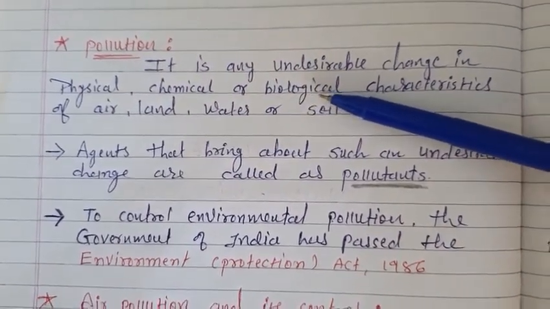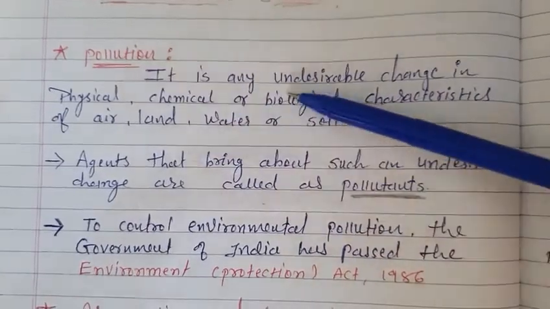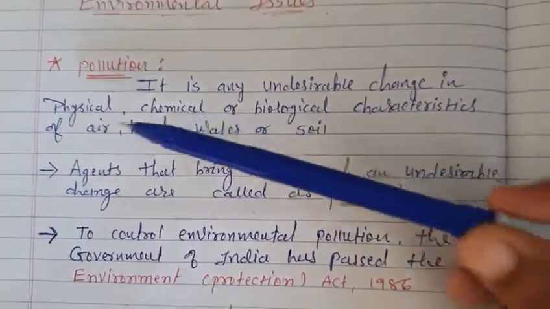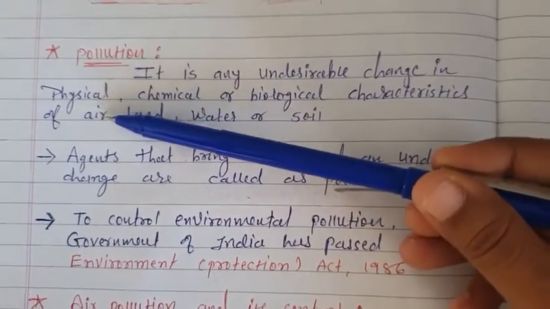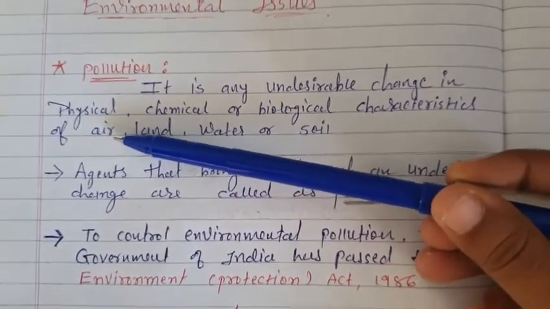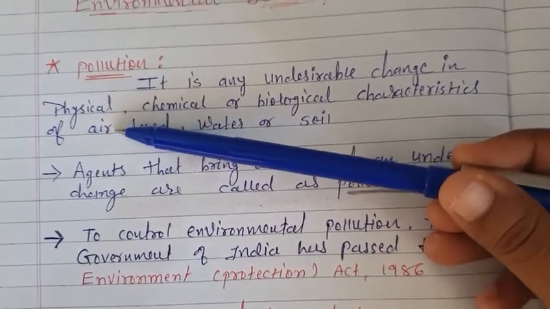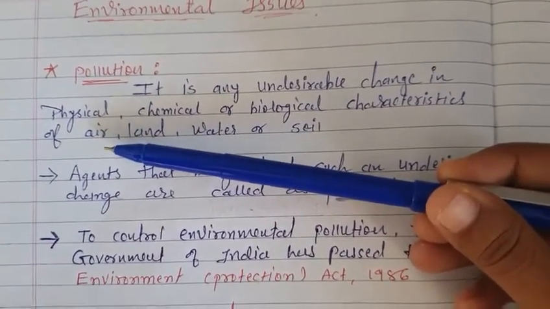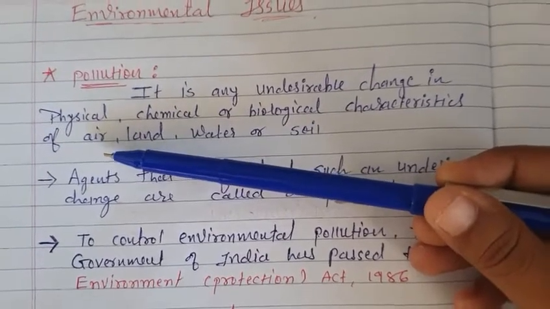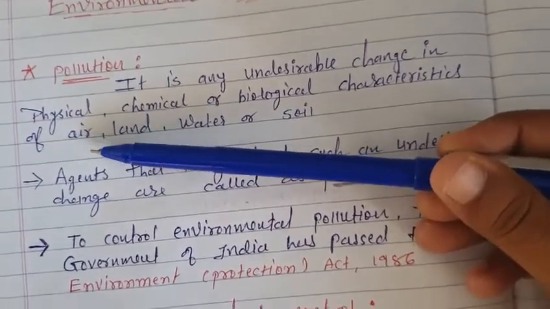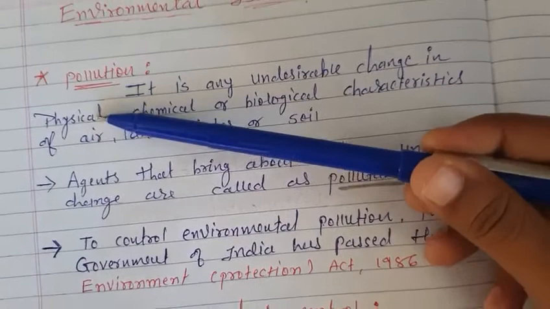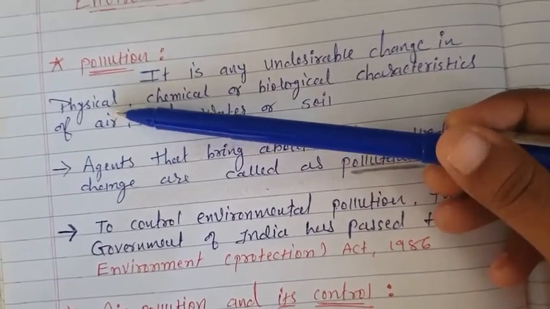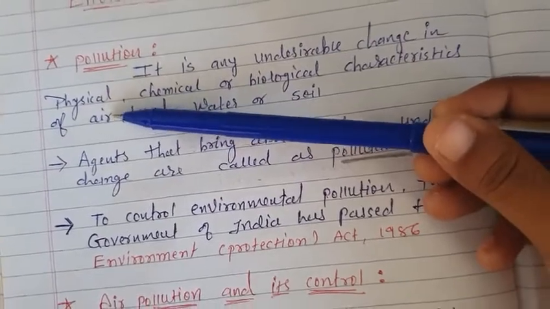So what can we do in these three cases? First of all we understand what these three cases are, right? First of all, physical. Now what can be included in that? In physical we can include matters like particulate matter which goes into the environment and affects it as a harmful issue, right? So what happens to the environment because of it? Pollution happens, like particulate matters which are solid in state.